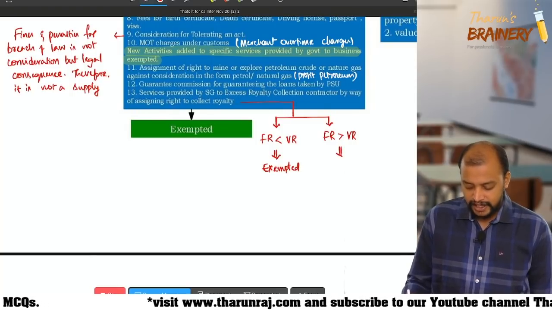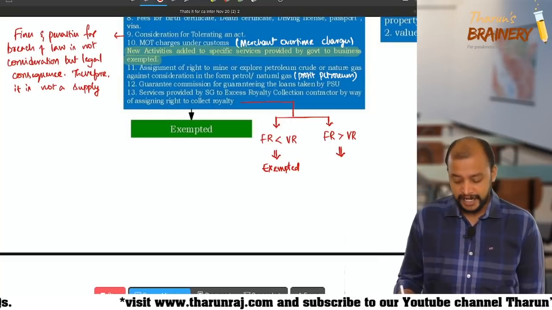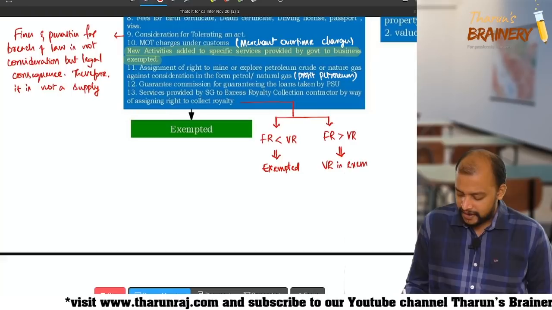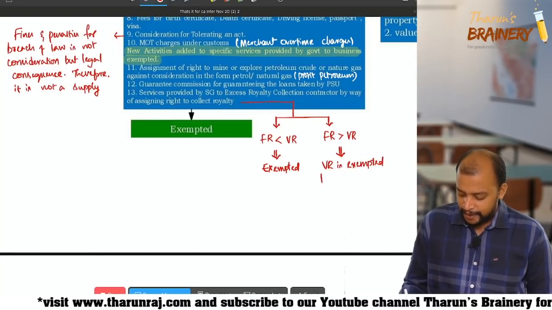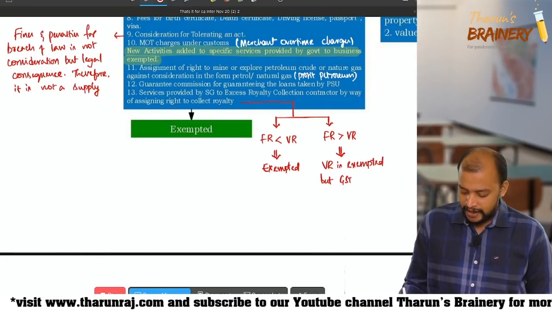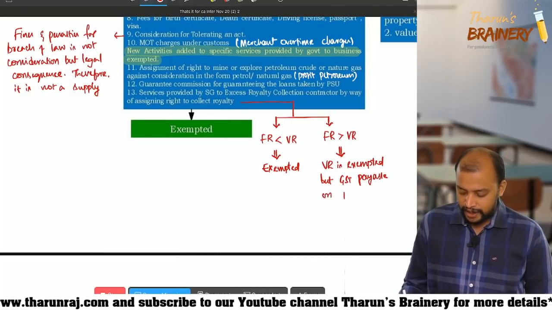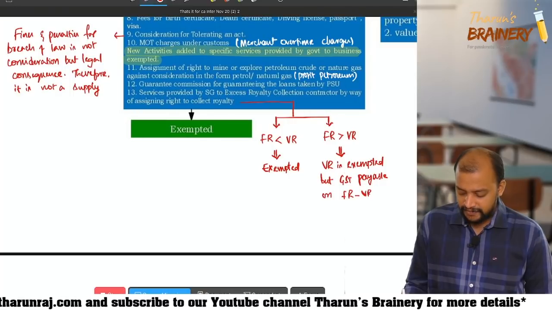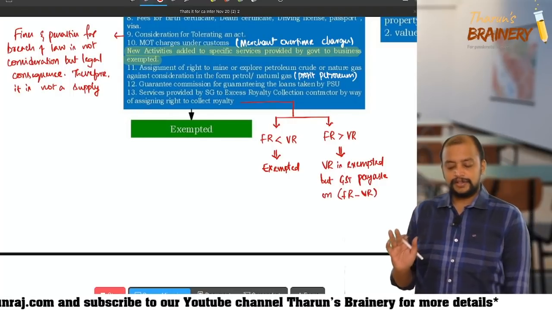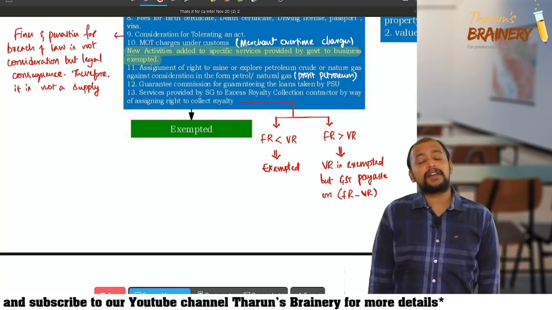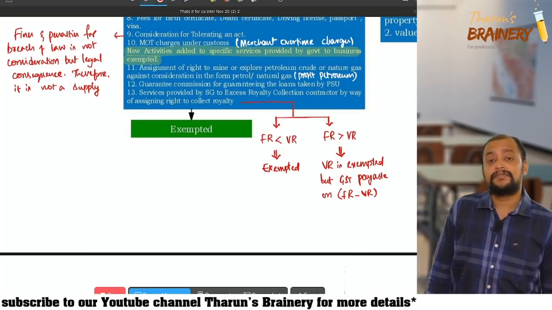When fixed royalty is greater than variable royalty, then the variable royalty portion is exempted, but GST is payable on fixed royalty minus variable royalty. Please make note of this. FR means fixed royalty, VR means variable royalty.